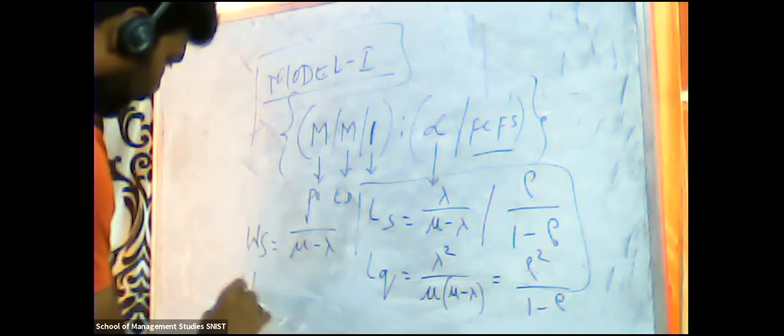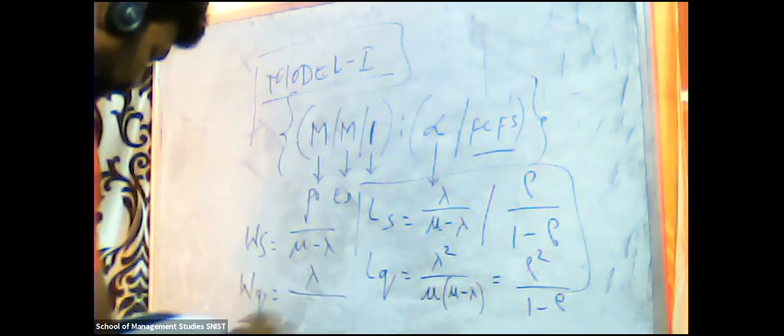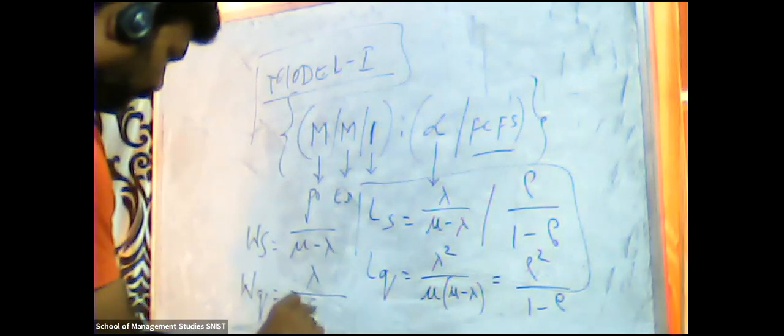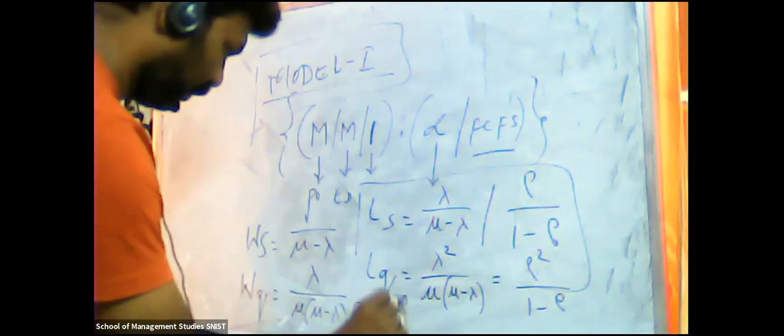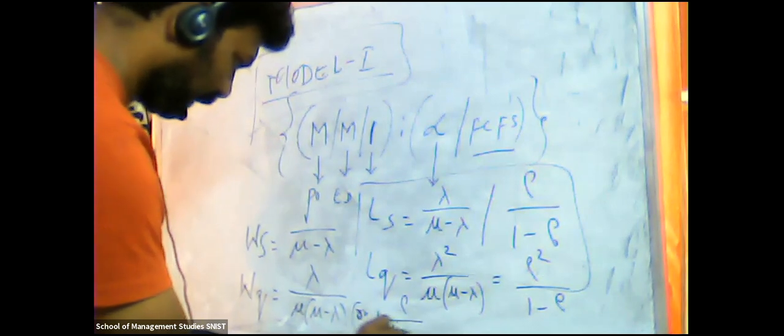To find the average waiting time in the system, WS, it is 1 divided by mu minus lambda. Average waiting time in the queue, which is denoted WQ, is lambda divided by mu into mu minus lambda, or you can rewrite this as rho divided by mu minus lambda. Are you following?